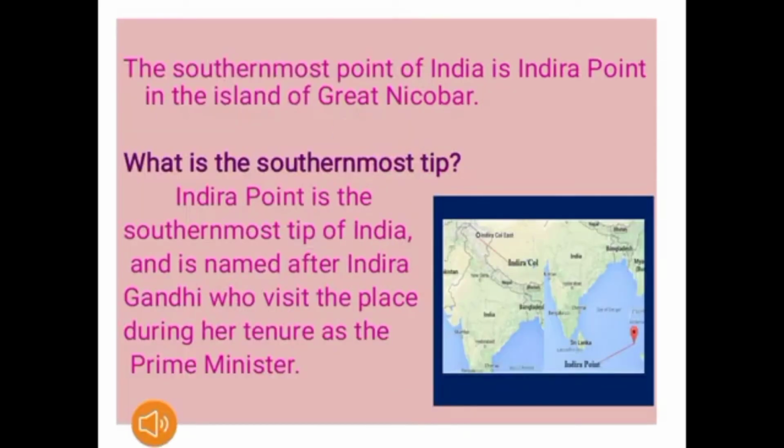So boys, we now know the southernmost point of India is Indira Point in the island of Great Nicobar, and you can see in the map the red point, that is Indira Point. Indira Point is the southernmost tip of India and is named after Indira Gandhi, who visited the place during her tenure as the Prime Minister. So Indira Point is the southernmost point of India, and Kanyakumari is the southern tip of mainland India.